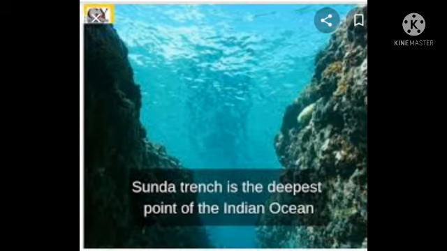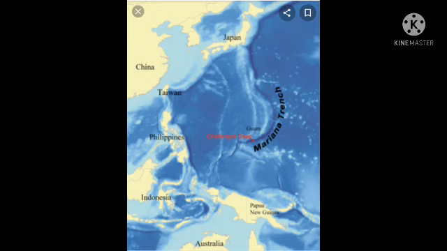Okay students, the Sunda trench is the deepest point of the Indian Ocean. This is a very, very important trench.